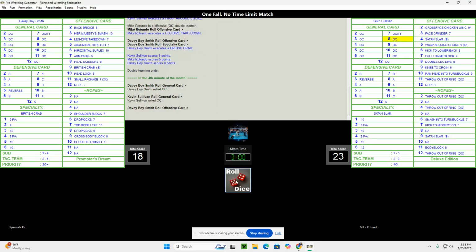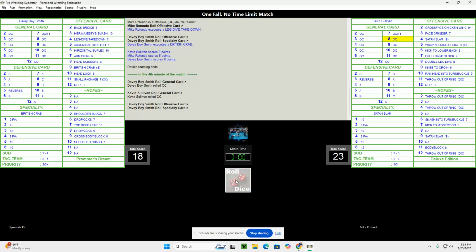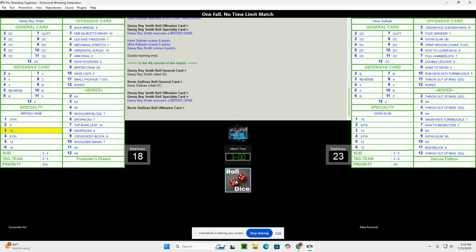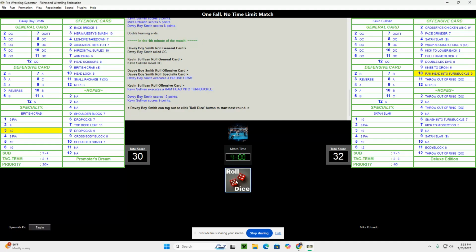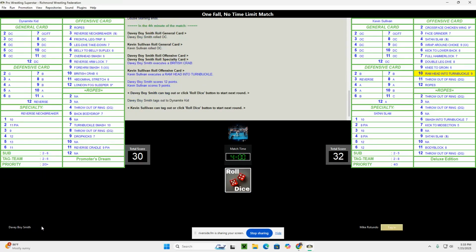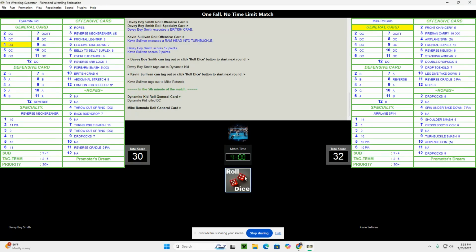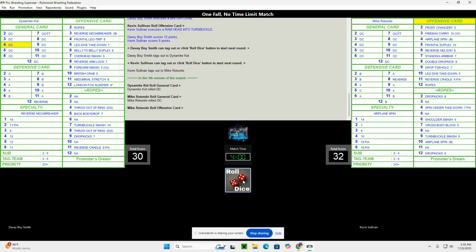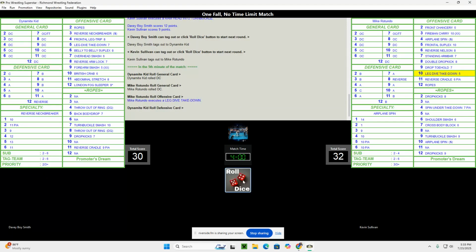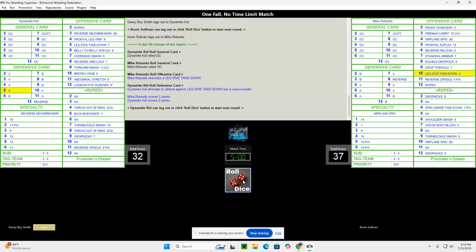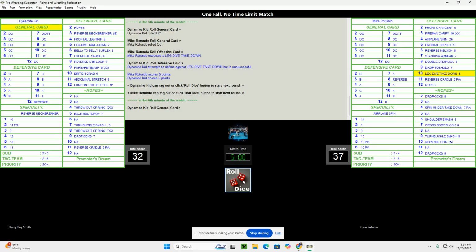Davey Boy's on the offense. So is Kevin Sullivan. Davey Boy's going for the British Crab again. Kevin Sullivan does the ram head into the turnbuckle. Okay. I think Davey Boy wants to make a tag, and so does Mike Rotundo. He's going to get himself into the match. We're going to switch wrestlers on both sides. Mike Rotundo goes on the offensive with a leg dive takedown, and he cannot defend against it.